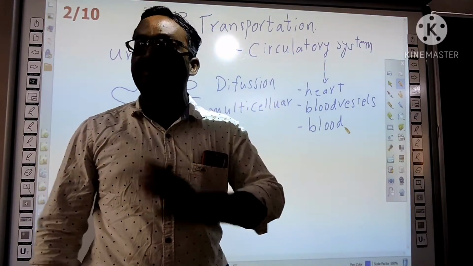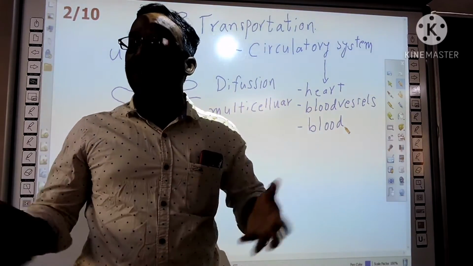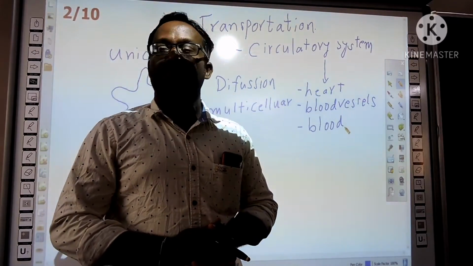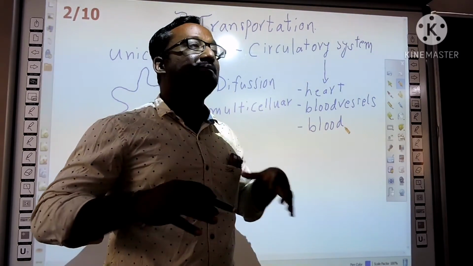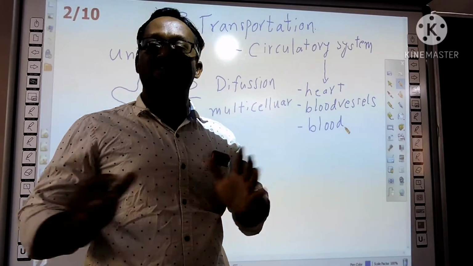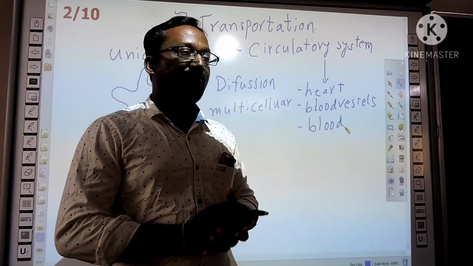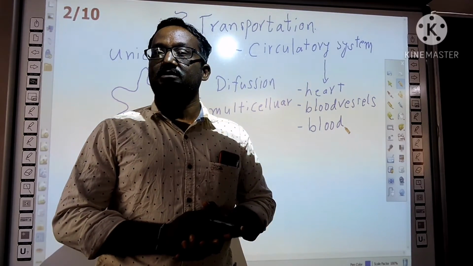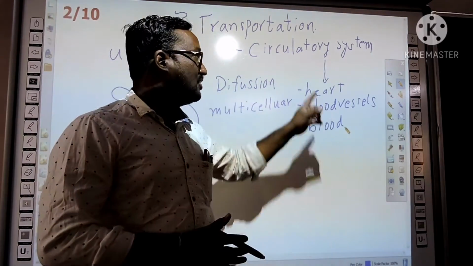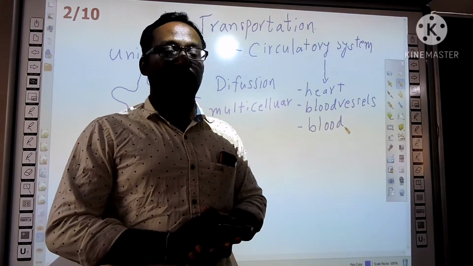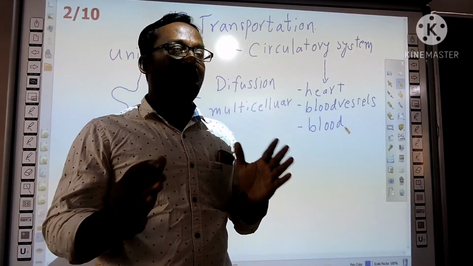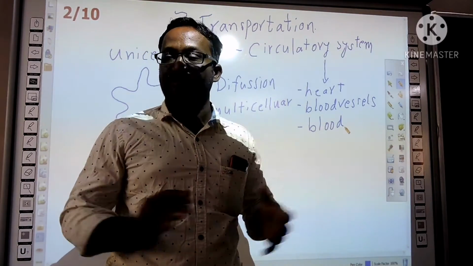Have you listened to your heartbeat? Yes, sir. What is the importance of the heart? It pumps the blood throughout the body. If the heartbeat stops, blood circulation stops and the organism cannot survive. So to understand the circulatory system in humans, first you have to know the internal structure of the heart and the external structure also. Before that, let us see some activities to understand the role of the heart.